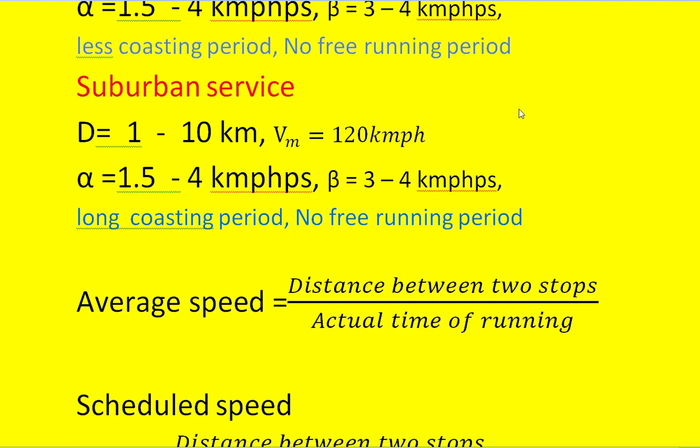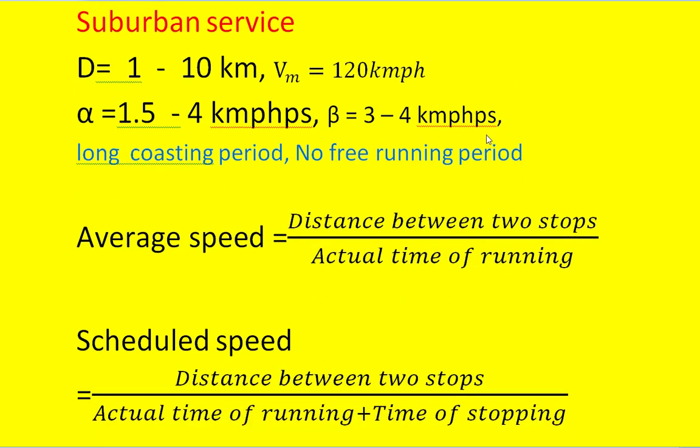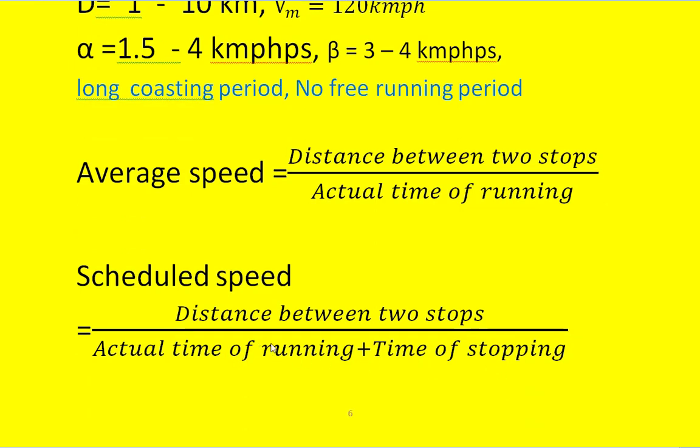Let us see the average speed and the scheduled speed formulas or definitions. Average speed is given by the distance between the two stops divided by the actual time of running. Next, scheduled speed is equal to the distance between the two stops divided by the actual time of running plus the time of stopping. This is called the scheduled speed.